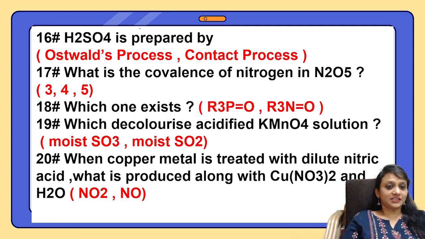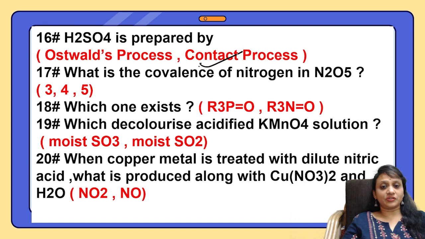Next, is sulfuric acid prepared by Ostwald's process or the contact process? Contact process. What is the covalency of nitrogen in N2O5? It's 5, the number of atoms surrounding. Which one exists, R3PO or R3NO? Nitrogen doesn't have any d orbital, so R3PO exists. Which decolorizes acidified potassium permanganate solution? Moist SO3 or moist SO2?